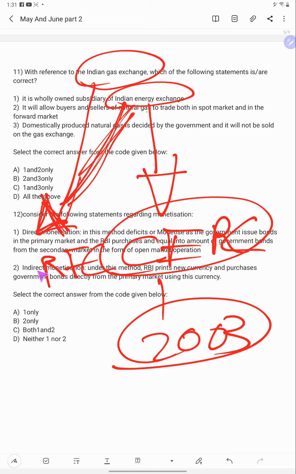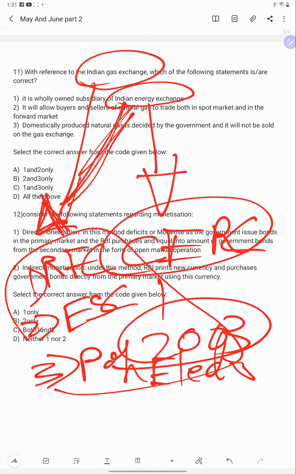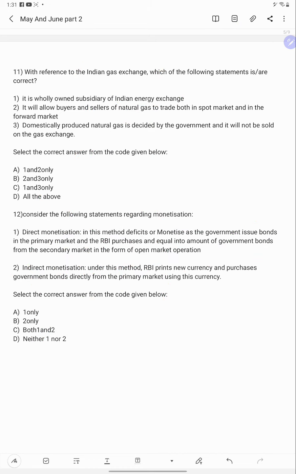One, renewable energy certificates; two, energy savings certificates; three, physical delivery of electricity. These three things you have to remember. So now let's see the options.